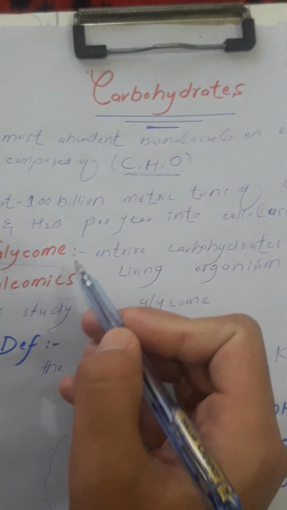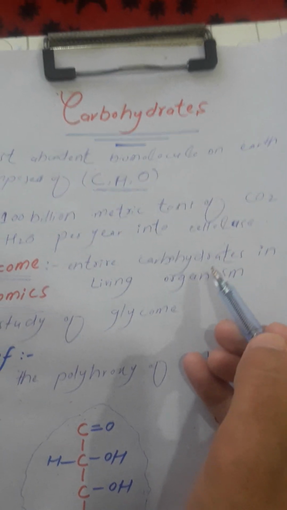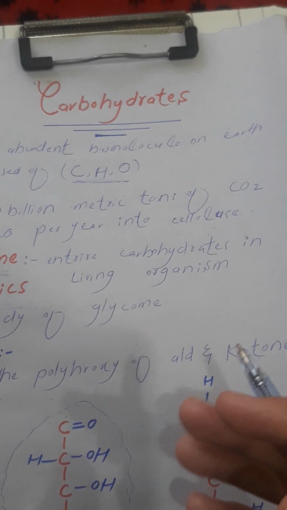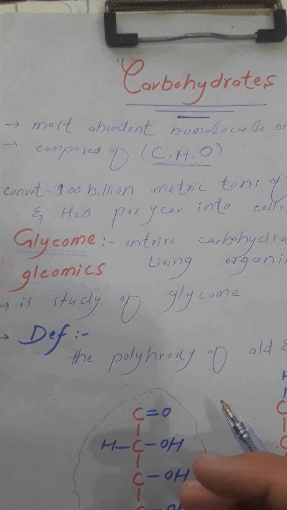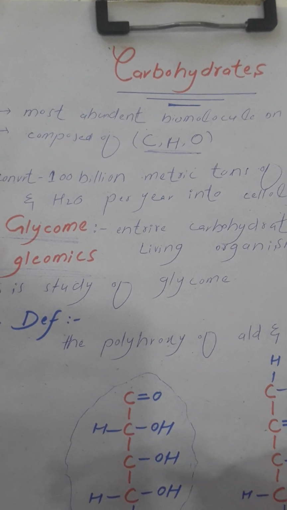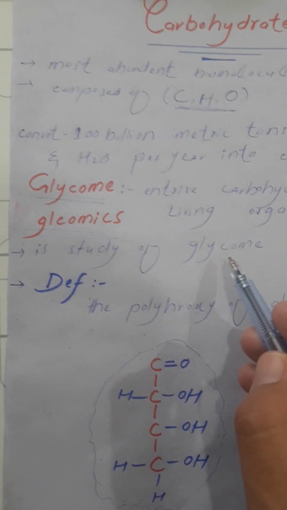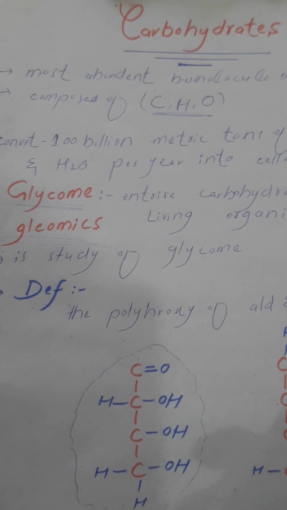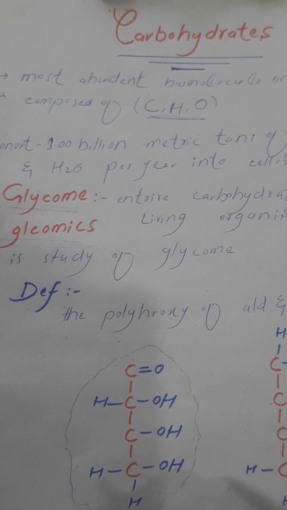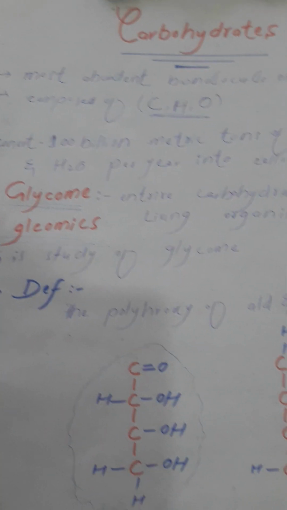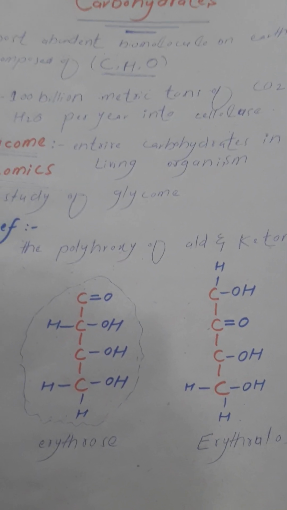What is glycome? Glycome is the entire carbohydrate present in a living body, or the total carbohydrate present in a living organism. Glycomics is the study of glycome. Suppose we study a carbohydrate like inulin. We study the structure and function of inulin. So the study of inulin or any carbohydrate is called glycomics. Now we will define the carbohydrate.